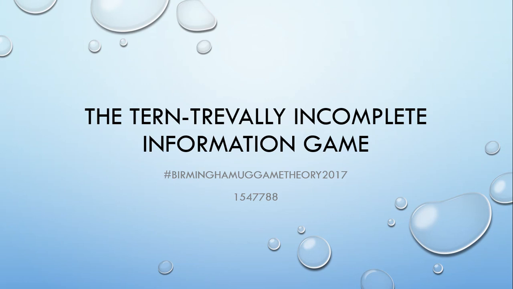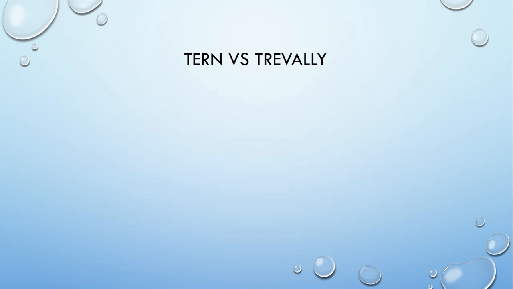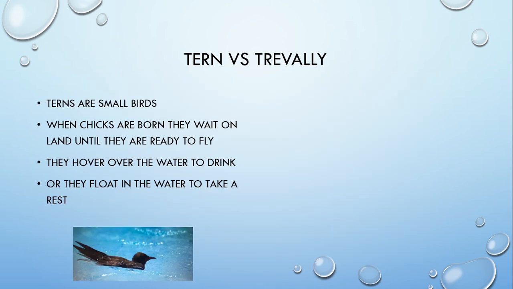In this video, I'll be discussing an incomplete information game using the Tern-Trevally analogy. This example stems from the TV show Blue Planet 2, which explores life in the oceans. In one episode, small birds called terns are spotted breeding on a remote atoll in the Indian Ocean.